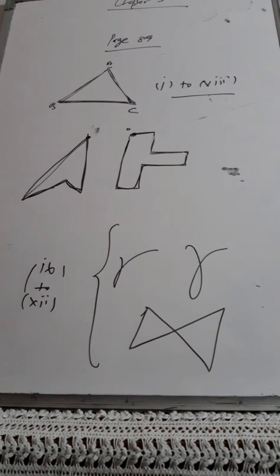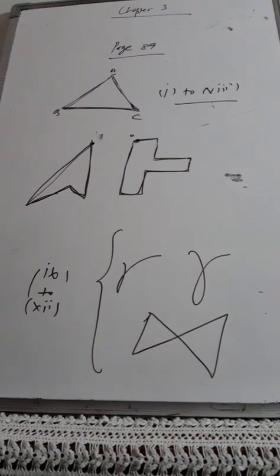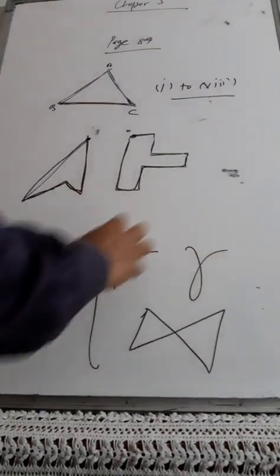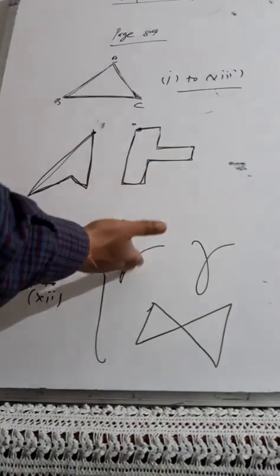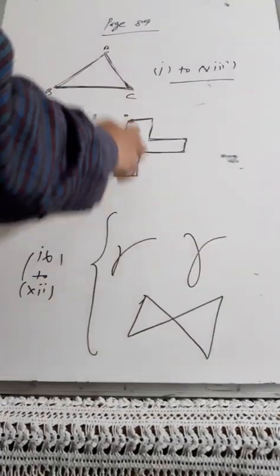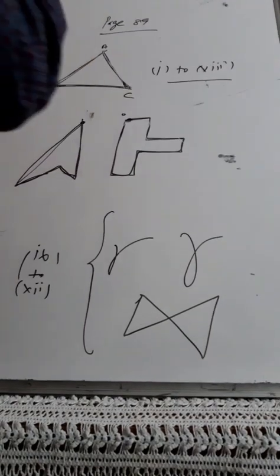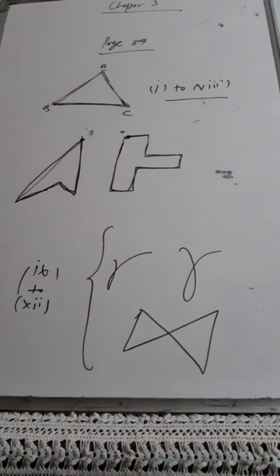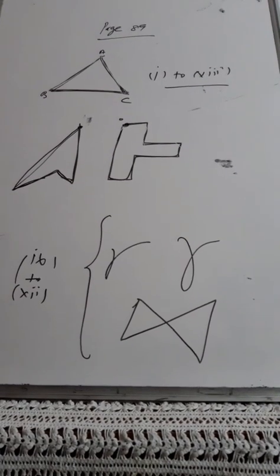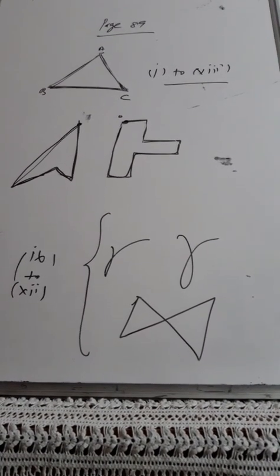Then 9 to 11, 9 and 10 are not polygons. These are polygons, these are not polygons. Why? Simply you can write because these figures do not follow the properties of polygons, which I have explained to you. From where you begin, only the end point can be the intersecting point and no collinear points can be there.